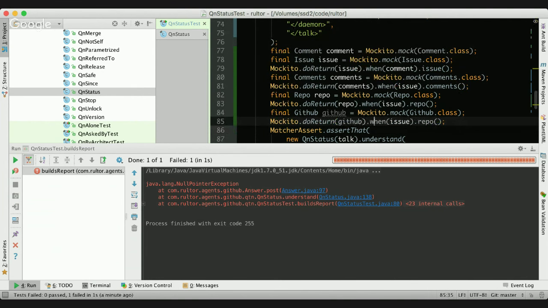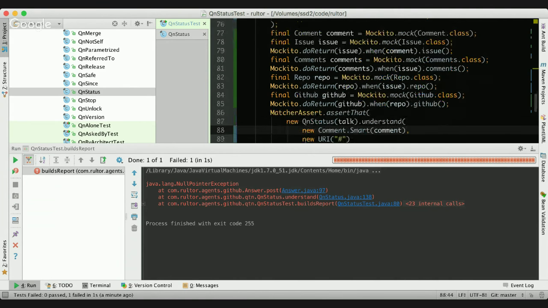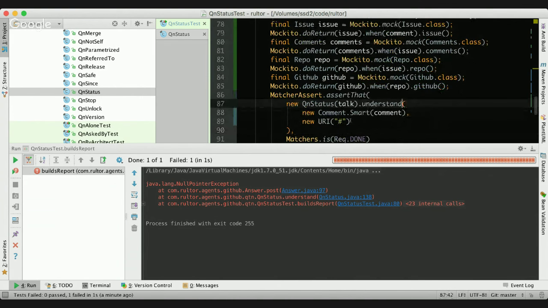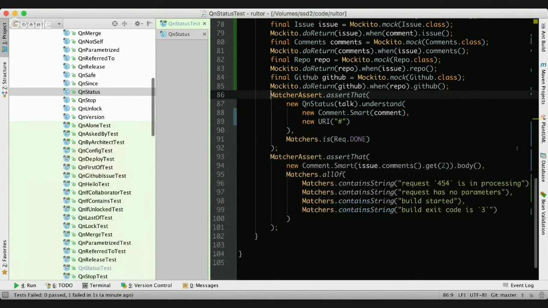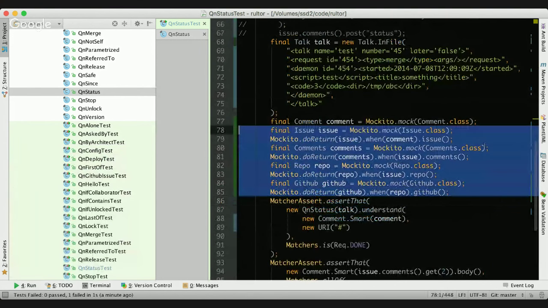Return GitHub when repo GitHub. And then I have to continue and continue. And I don't really know when it's going to stop because I don't know what else is happening inside this method, how else this method is going to interact with the GitHub library. And this code, which you see here, to me, looks like an absolute, complete mess.